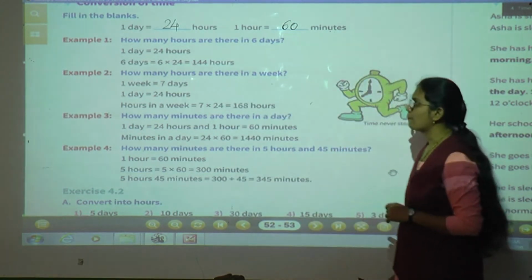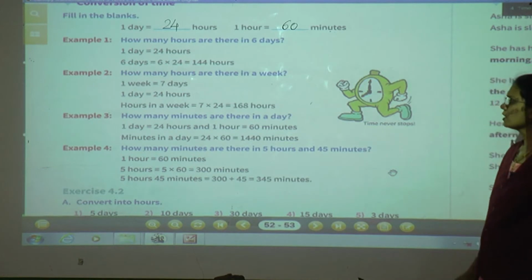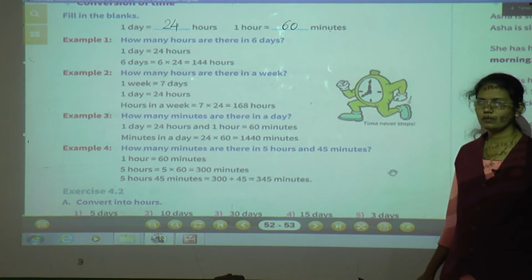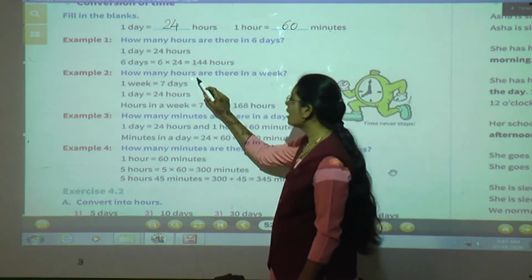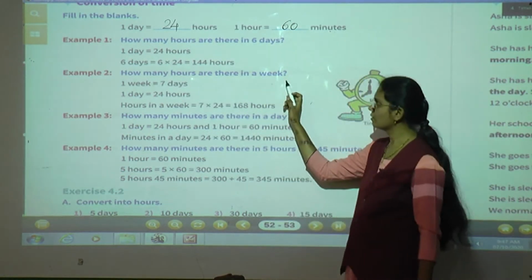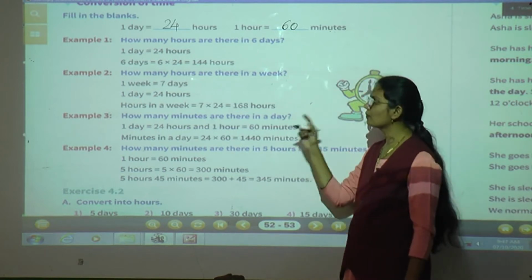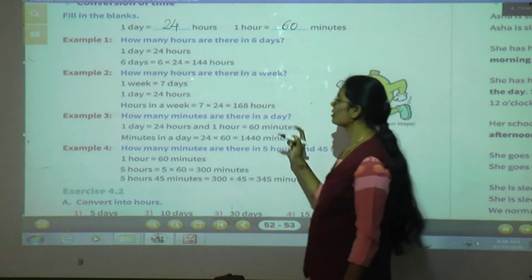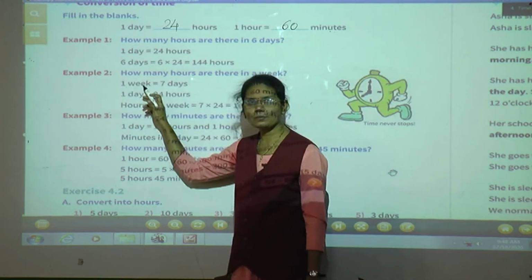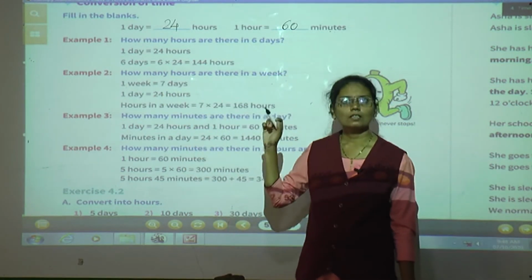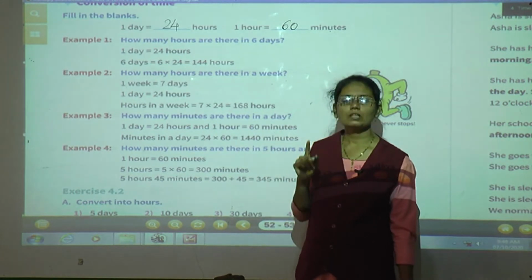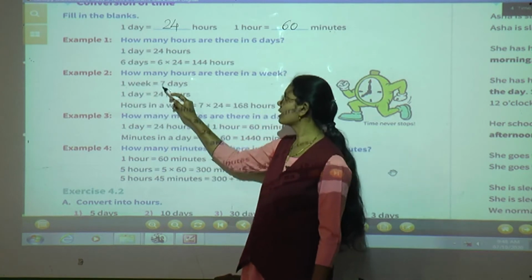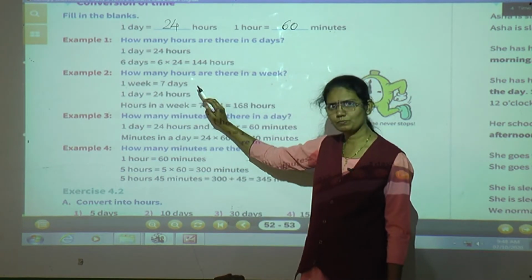Now see example number 2. Read the question. How many hours are there in a week? What is the question? It means we have to convert the days of the week into hours. So for that first we will write: 1 week is equal to how many days? In a week there are 7 days. So here we will write 1 week is equal to 7 days.